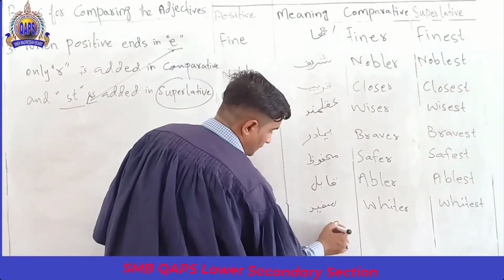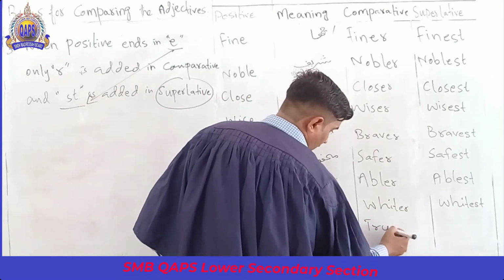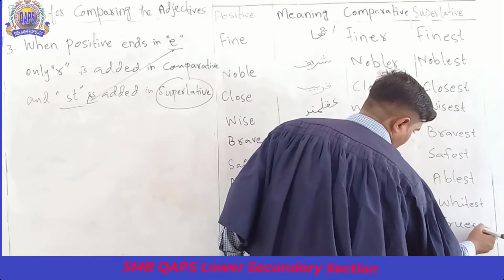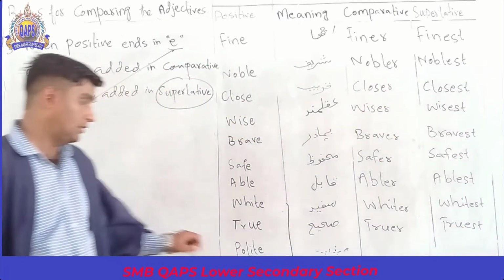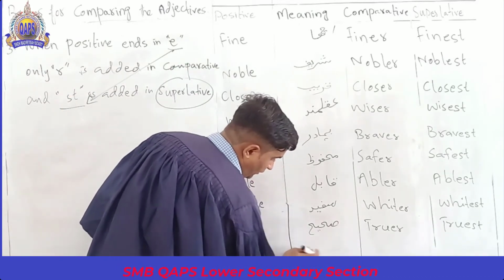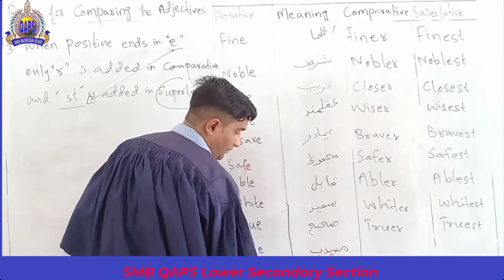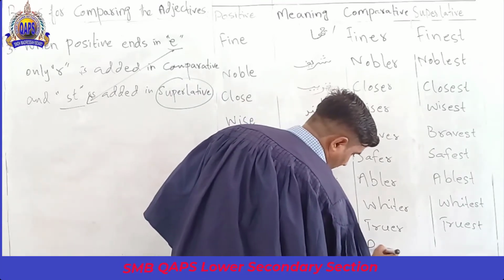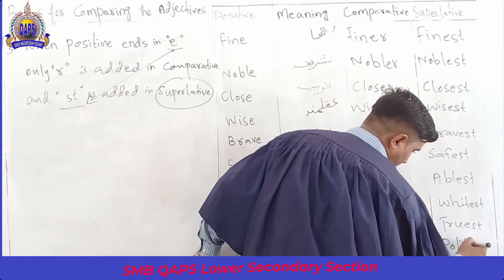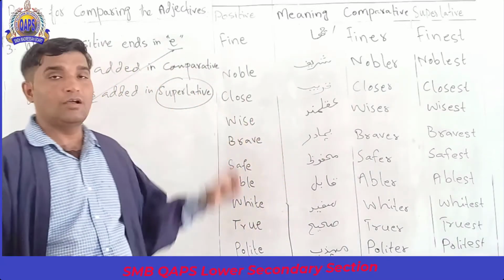True means correct; truer, truest. And the last one is polite, a monosyllable. Politer, and politest. Remember, students, please copy this in your fair copy.